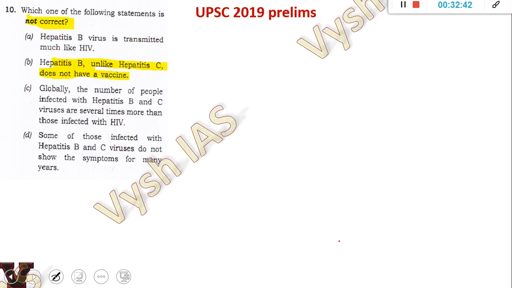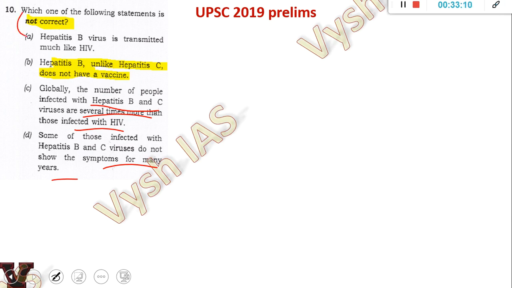Last question for today: which of the following statements is not correct? Hepatitis B virus is transmitted much like HIV. Then, hepatitis B, unlike hepatitis C, does not have a vaccine. Then globally, the number of people infected by these is several times more than those infected with HIV. Now, some of those infected with hepatitis B and C do not have symptoms for many years. Like now we have the COVID-19 issue.